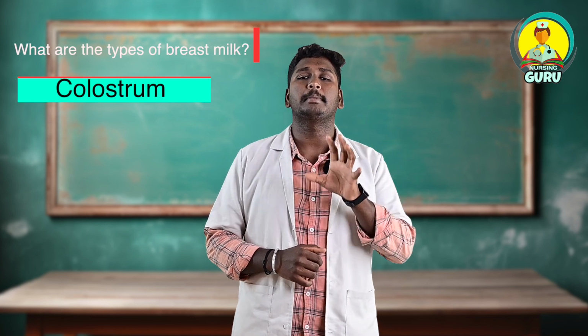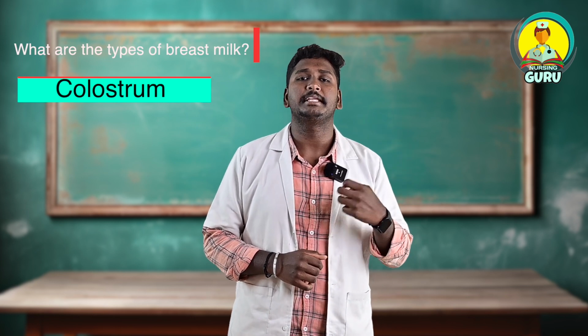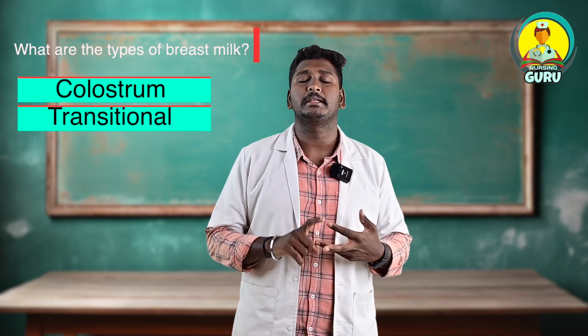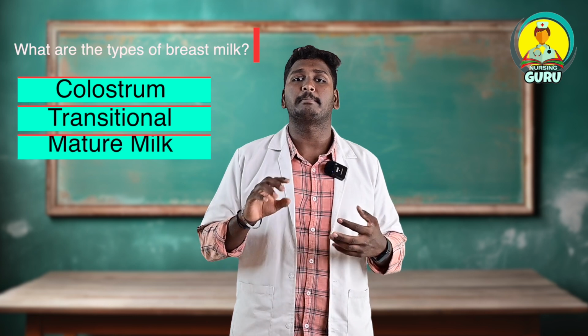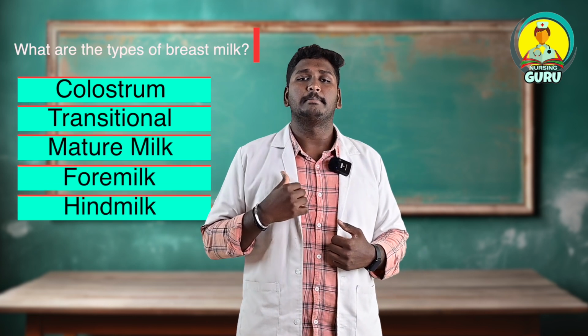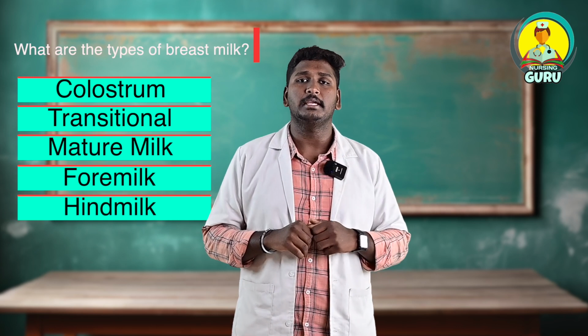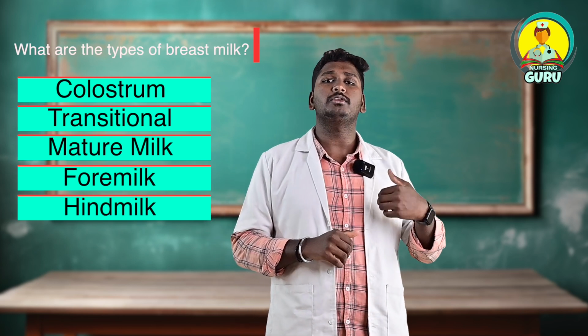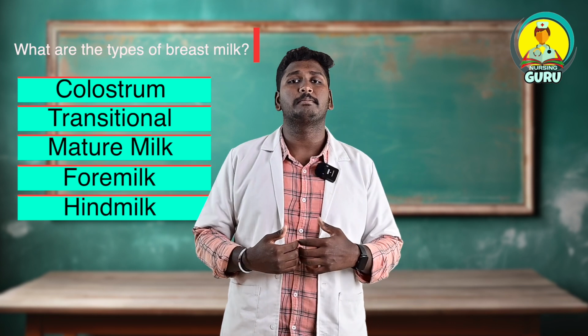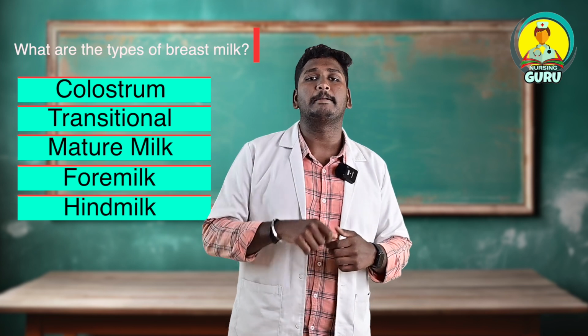CTMFH. You can remember with a mnemonic like this, CTMFH, where C stands for colostrum, T for transitional milk, M for mature milk, F for fore milk, and finally H for hind milk. I remember it like this with a mnemonic, so that it is easier to remember and to implement in the exam.